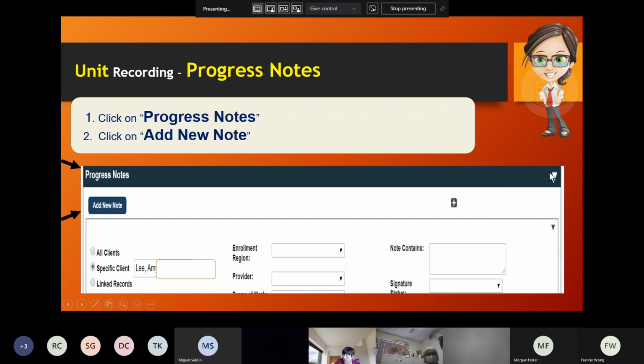You see this arrow: an arrow pointing down means it's open, and an arrow pointing sideways to the left means it's closed. So you click progress notes and add new note. This is one way to apply units. And like I said, the step-by-step in-depth training will be provided in part 2, GetCare training part 2.